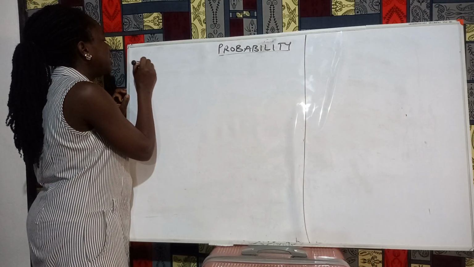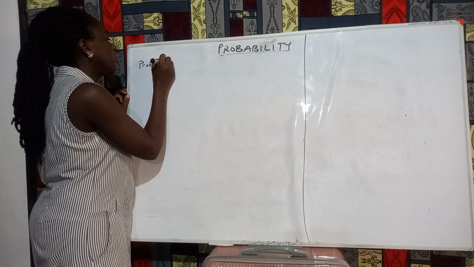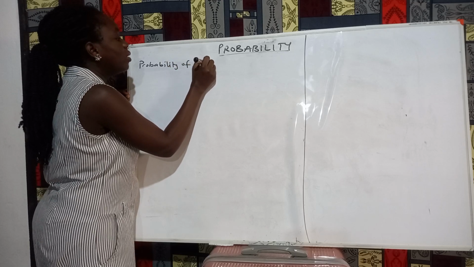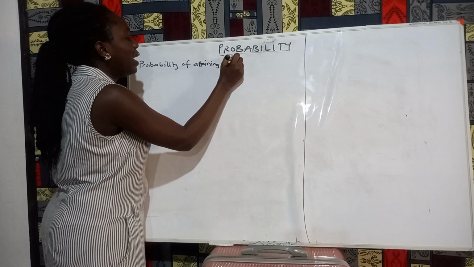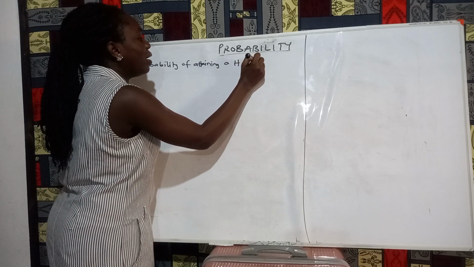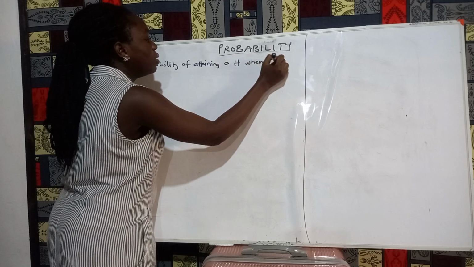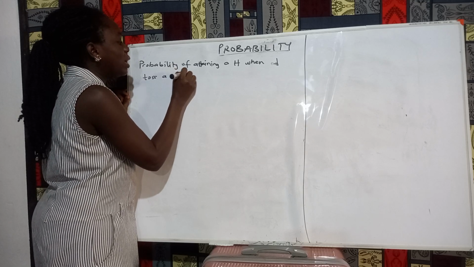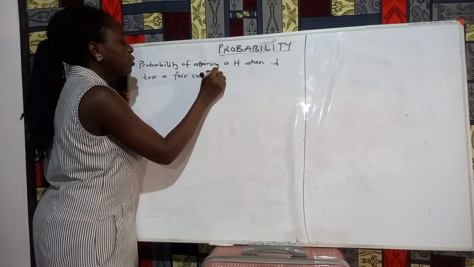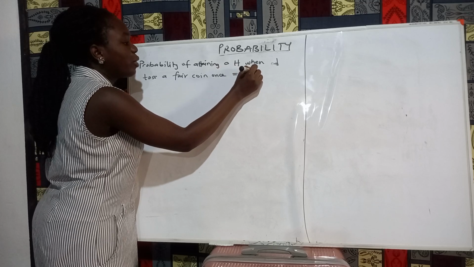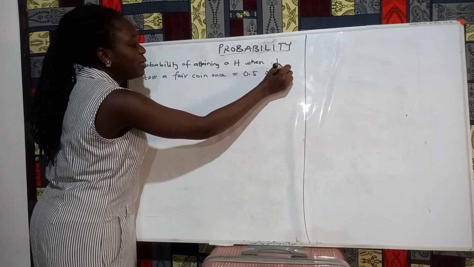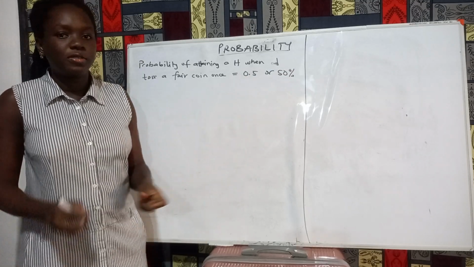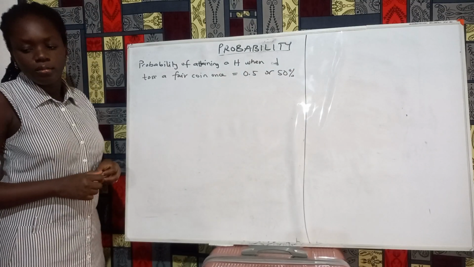So we say the probability of attaining a head when I toss a fair coin once is equal to 0.5 or 50%. So you either write it in decimal form or in a percentage form. Okay.